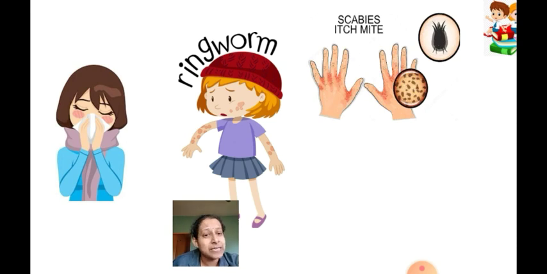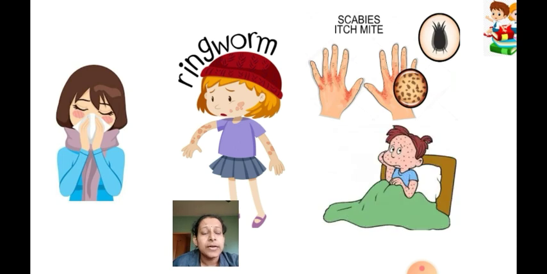Even scabies, which is a skin disease, or chicken pox. I know you must have even got infected by this when you were small, right? So chicken pox is a very dreadful disease. You might have seen that your friends have suffered, or you also might have suffered from this disease, right? So these are the diseases when someone tells you not to go near them.